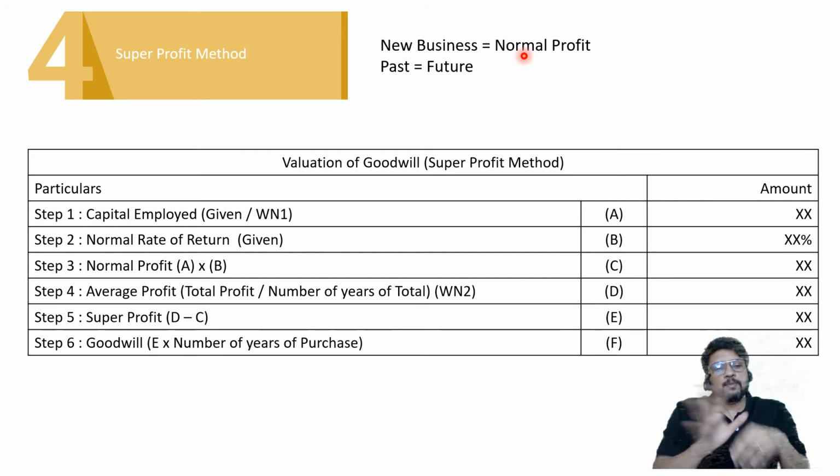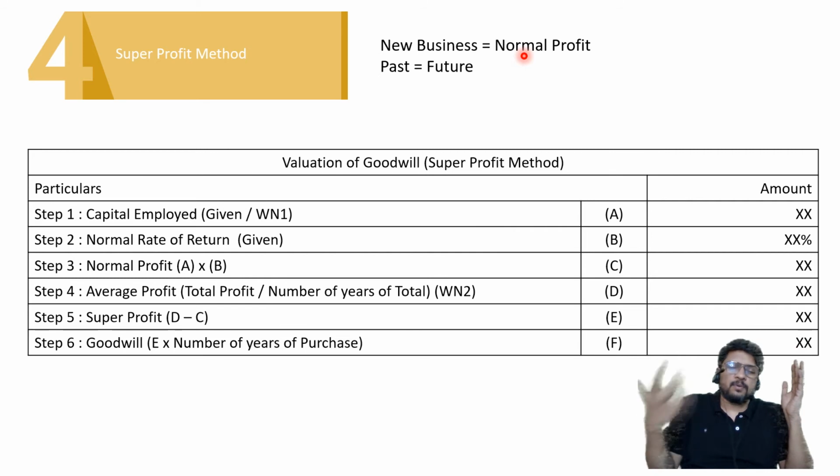समझ में आ गया, super profit method है. And partners decided to calculate goodwill at the rate of 2 years purchase of average profits of the firm. Okay, average profit method. The problem is already going to give you clear instruction. So the exam is totally easy. There is no tension for the exam.